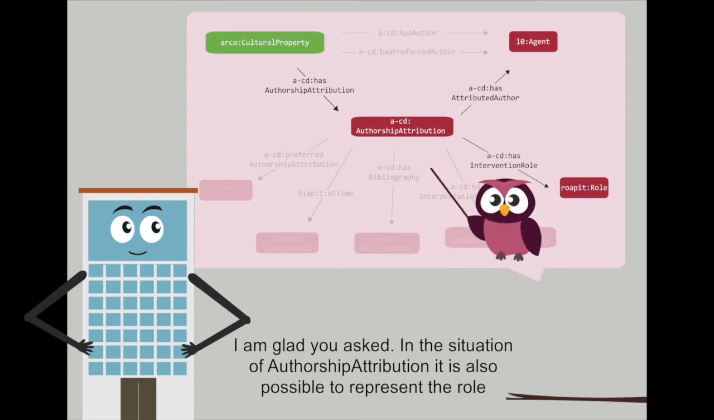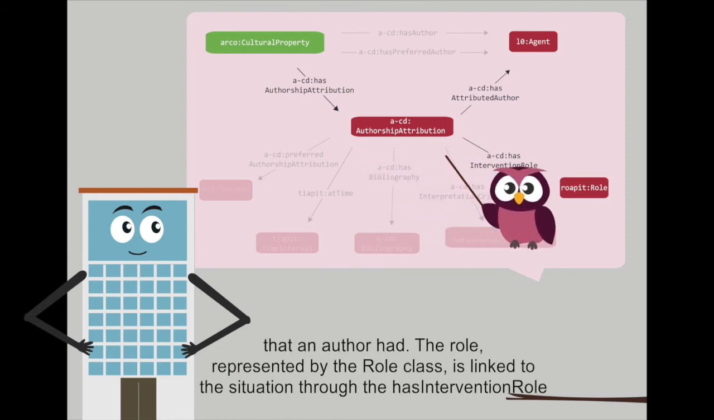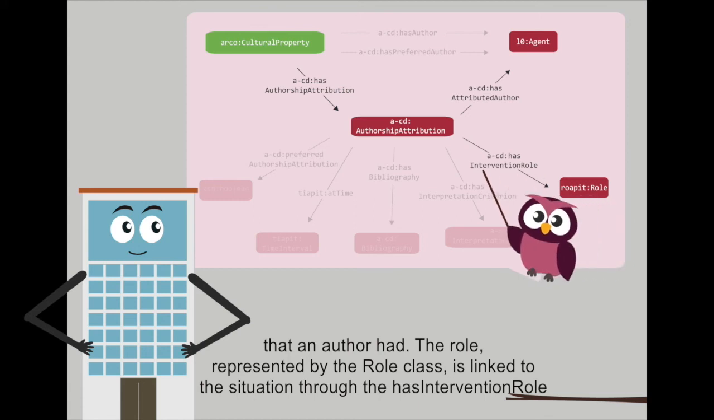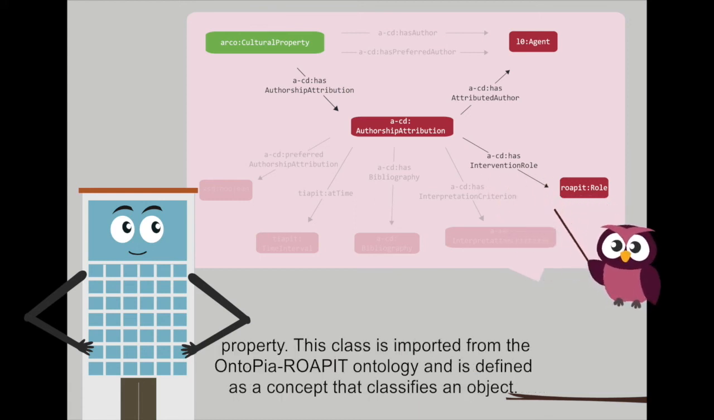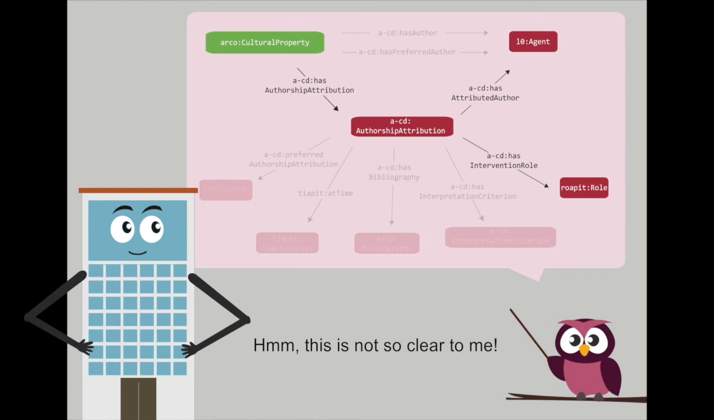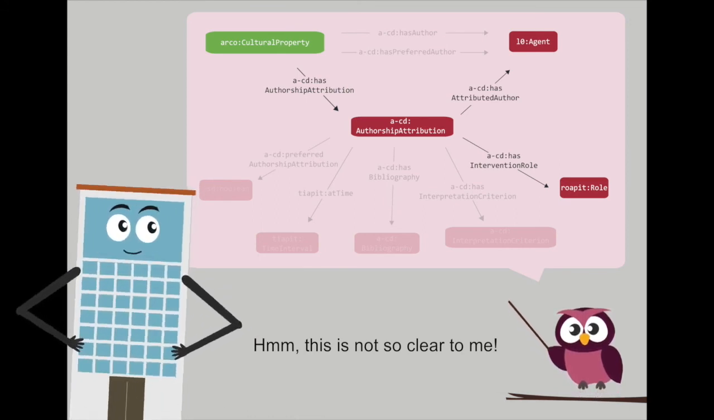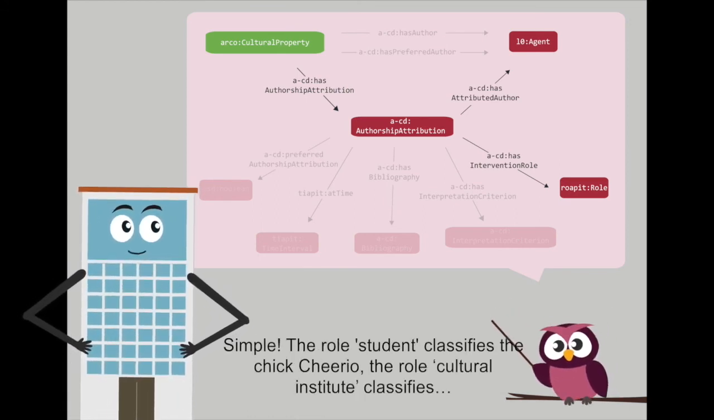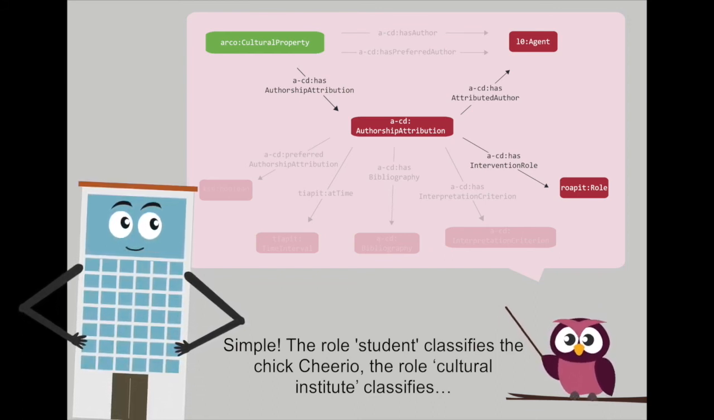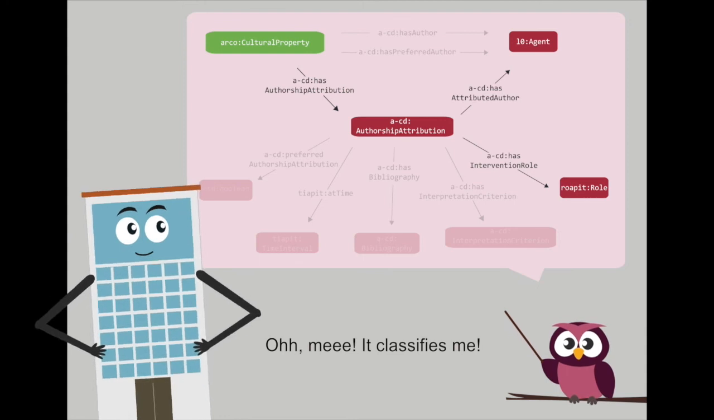In the situation of authorship attribution, it is also possible to represent the role that the author had. The role, represented by the role class, is linked to the situation through the has intervention role property. This class is imported from the Ontopia ROAPIT ontology and is defined as a concept that classifies an object. This is not so clear to me. Simple. The role student classifies the Ciccirio. The role cultural institute classifies... Oh, me! It classifies me!